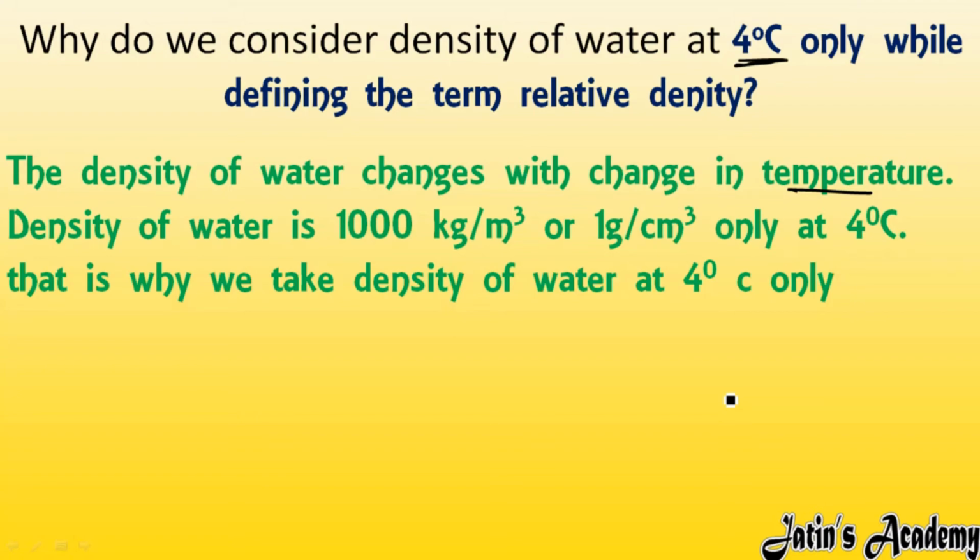That is why density is also going to change. But the density of water is 1000 kilogram per meter cube or 1 gram per centimeter cube only at 4 degrees Celsius. If I am talking about exact SI units, it will be 1 gram per centimeter cube and 1000 kilogram per meter cube as the standard value at 4 degrees Celsius only. That is why we are taking the density of water at 4 degrees Celsius only.